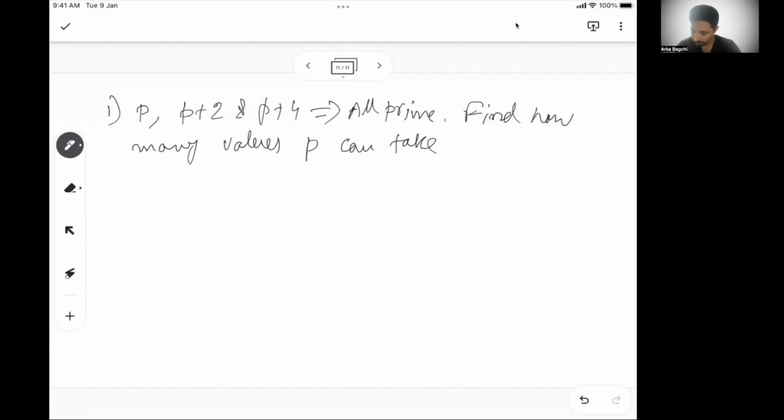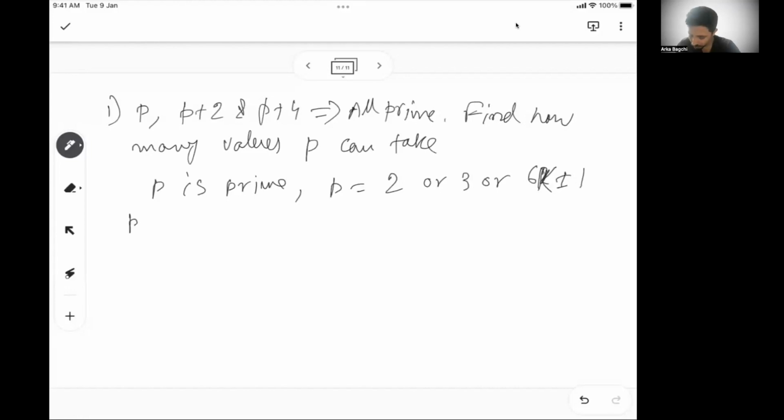Now, if p is prime, can I say p can be 2 or 3 or anything in 6k plus minus 1 format? Because what I know is if a prime number is more than 3, it can be represented in 6k plus or minus 1 format.